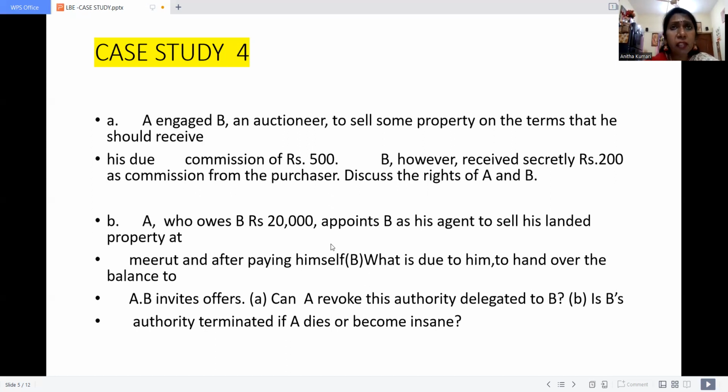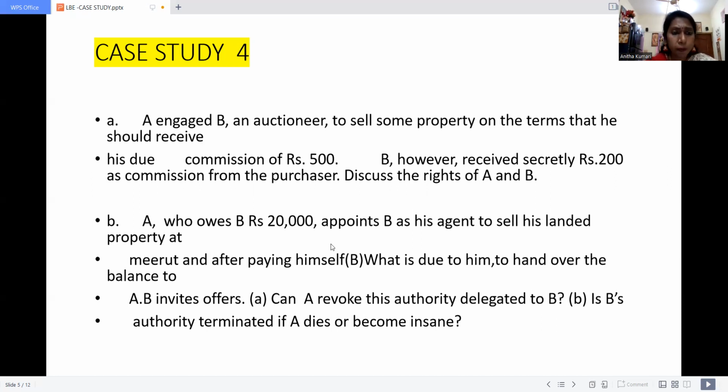So as per the Agency Act, we have seen the duties of the principal and rights of the principal. Under the rights of principal, we have seen one point. If any kind of secret profit is earned by the agent without the knowledge of the principal, the principal has full rights to claim the secret profit whatever he has earned. So here A is the principal, he has full rights to ask the agent B to settle the secret profit whatever he has earned without the knowledge of the principal. This solution is applicable to case study number 4, point A.